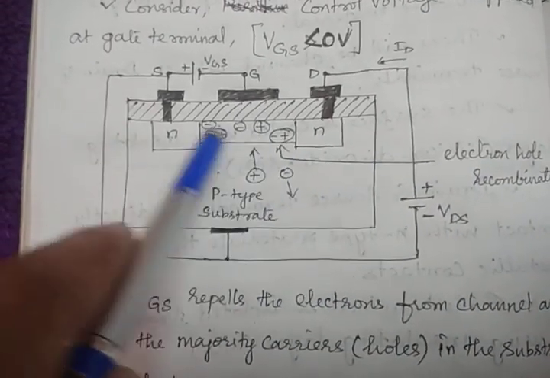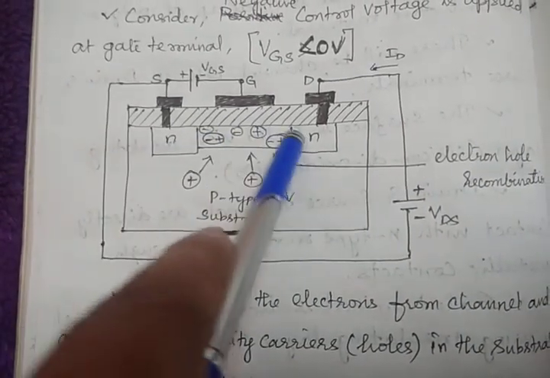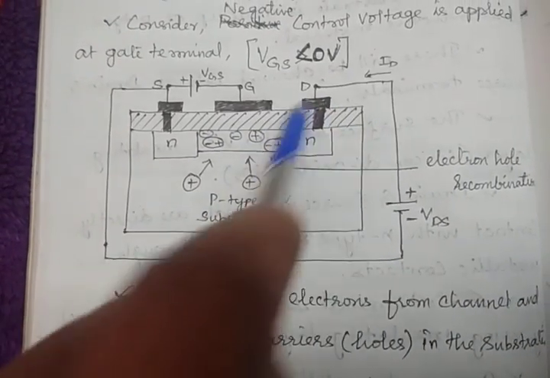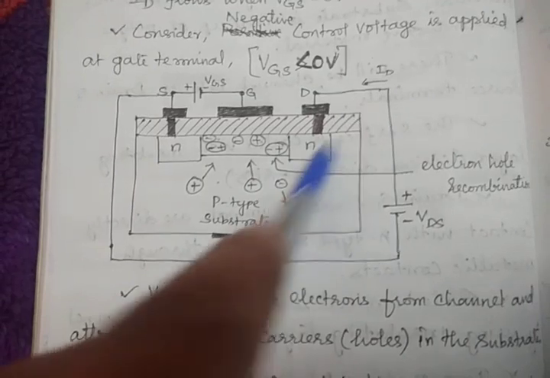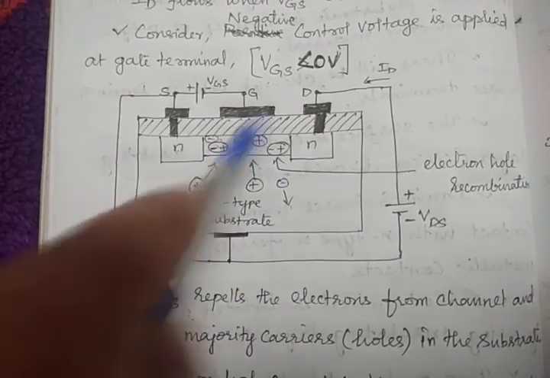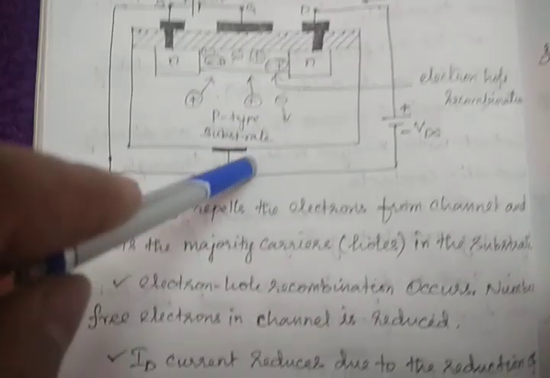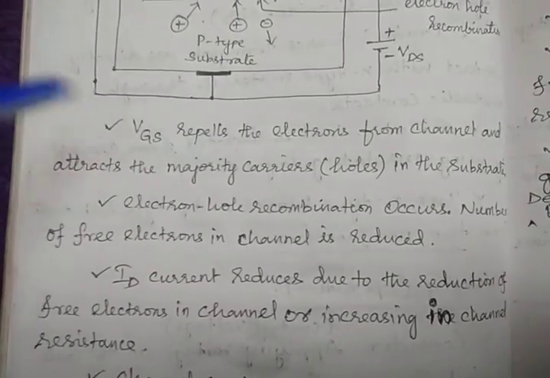The number of free electrons is reduced within this channel. Then automatically this reduces the drain current also. If the number of free electrons is reduced, then the current will also reduce, right? That is what we are going to discuss here.